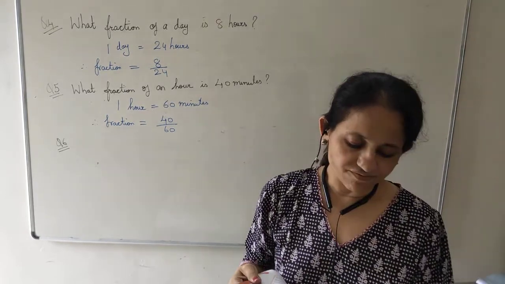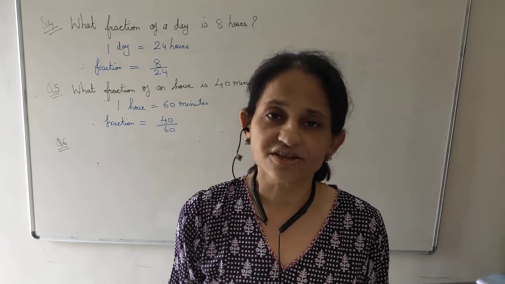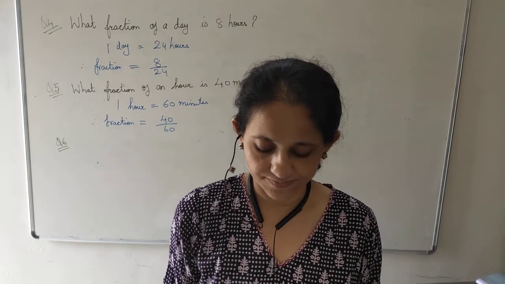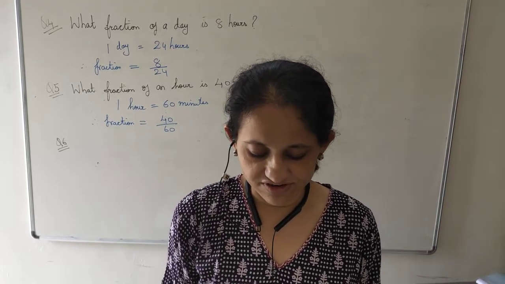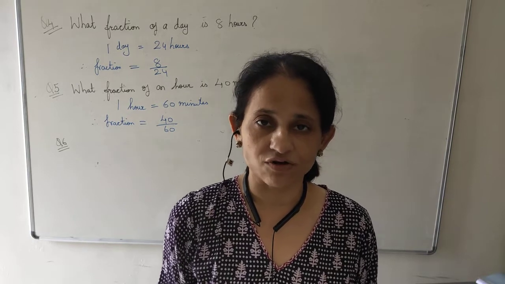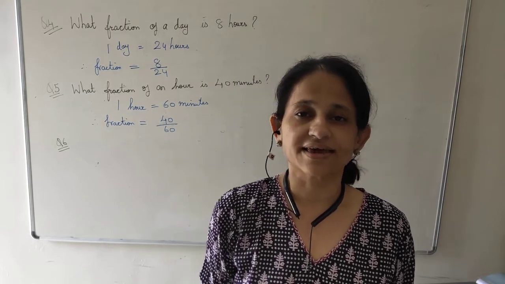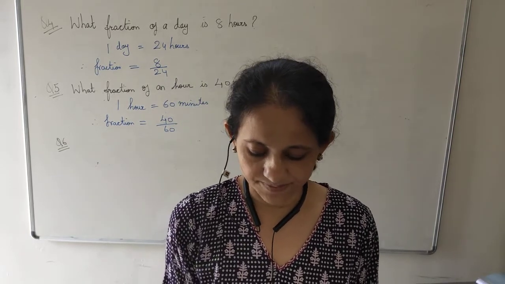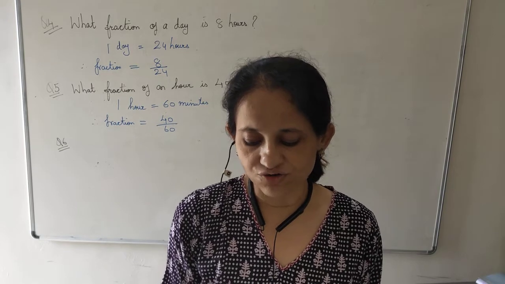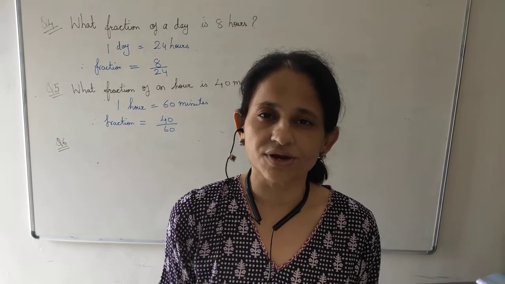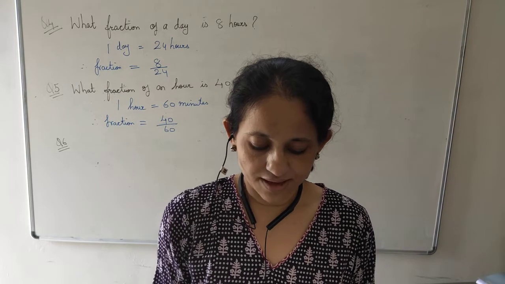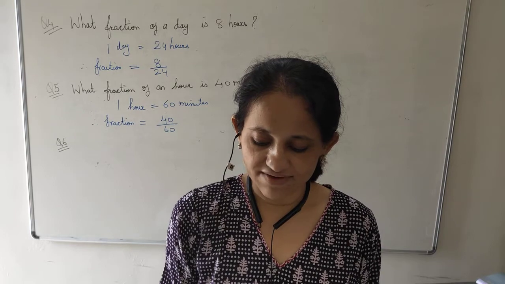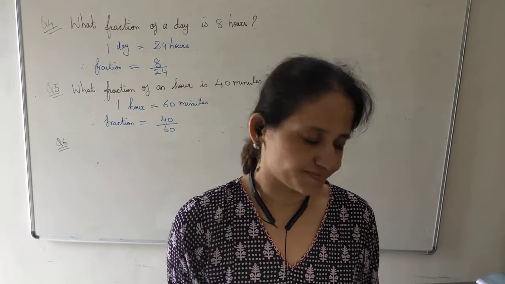Arya, Abhimanyu and Vivek shared lunch. These 3 children go to the school and bring their tiffin box, and they share their lunch. Arya has brought 2 sandwiches, one made of vegetable and one of jam. Arya's mother gave her 2 sandwiches. One was a vegetable sandwich and one was a jam sandwich. The other 2 boys forgot to bring their lunch. They were in a hurry in the morning, so they did not bring their lunch. Arya agreed to share her sandwiches so that each person will have an equal share of sandwiches.